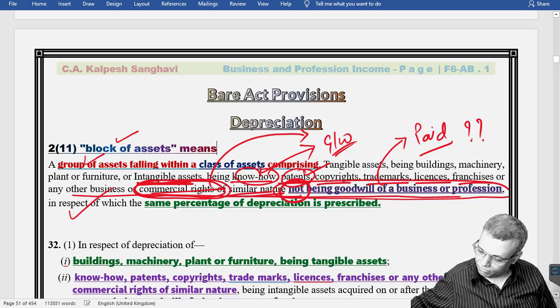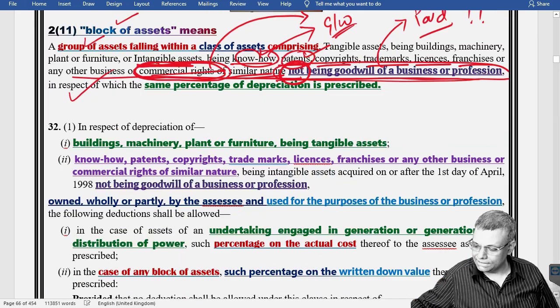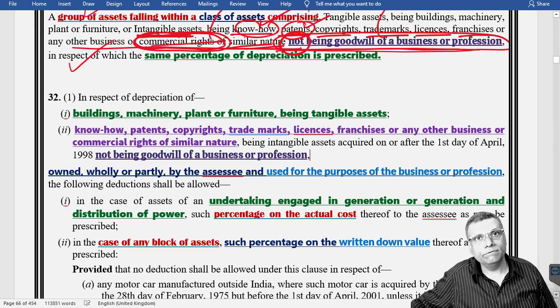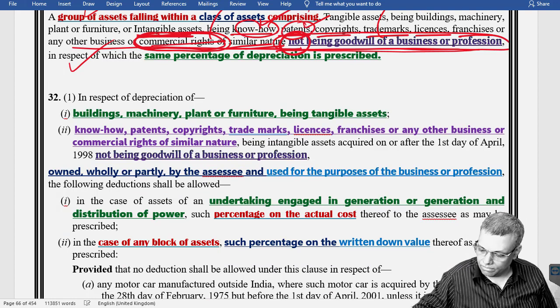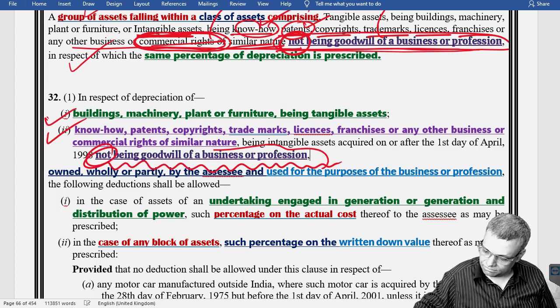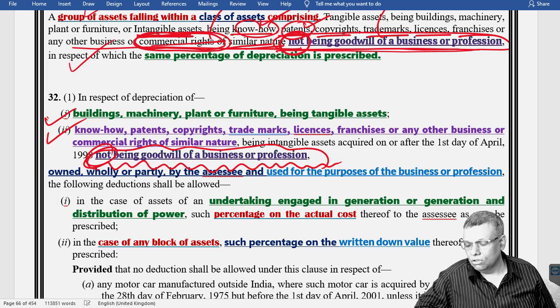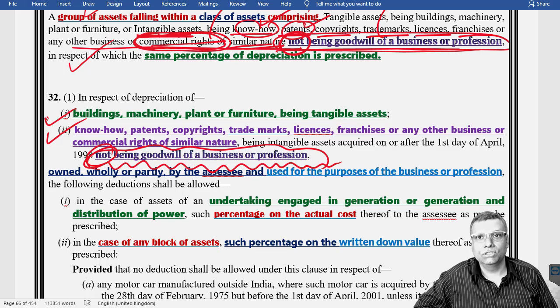Everywhere, friends, this kind of wording, not being a goodwill of the business, a lot of amendments have been carried out from assessment year 22-23 onwards. Here also, in the meaning of assets, not being a goodwill of the business or the profession. Like this, a lot of small tiny amendments have been carried out, but the whole objective here is that the goodwill of a business or a profession should not be eligible for the purpose of depreciation.